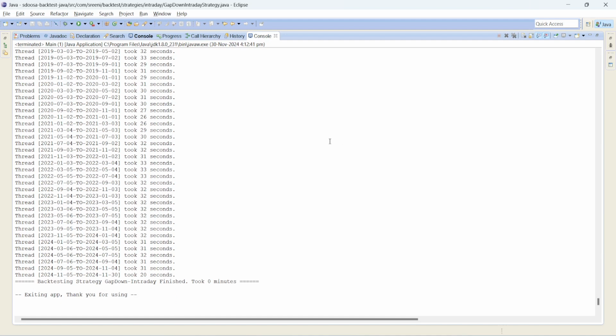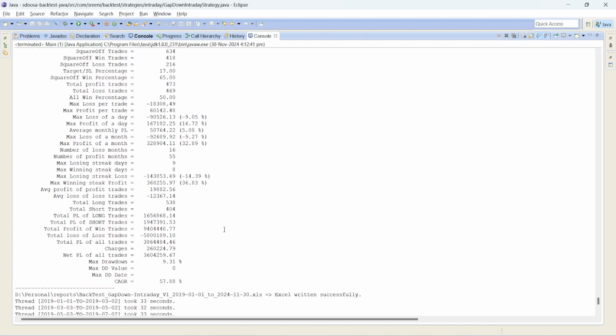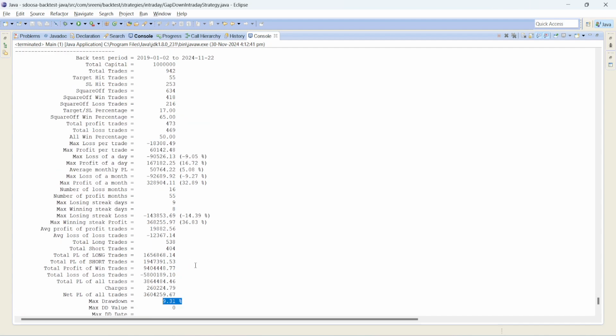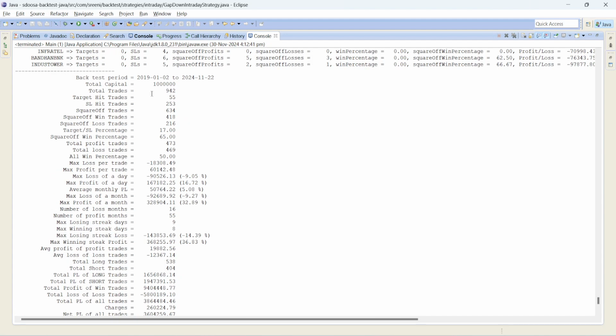Backtest has been done. Let's see. If you look at the CAGR, 57.88%, the drawdown was around 9.31%. Total trades, 942. Target hit trades 55, SL hit trades 253. Square off total trades 634, square off win 418, square off loss 216. The overall win percentage from profit trades to loss trades is exactly 50%.